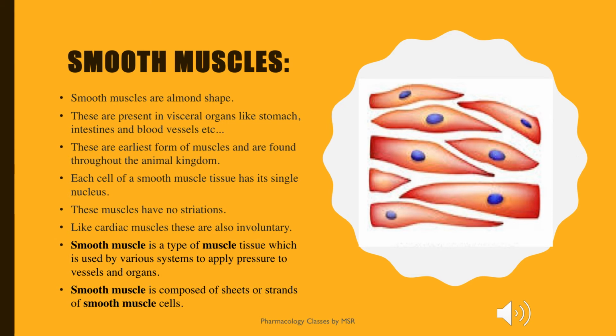Smooth muscles are almond in shape. They are usually located in the hollow organs or visceral organs like stomach, intestine, and blood vessels. These smooth muscles have a single nucleus, whereas skeletal muscles are multinucleated. Smooth muscles are not under our control, so they are called involuntary. Smooth muscles help to create pressure in various organs where they are lining. They are composed of sheets or strands of smooth muscle cells, and they don't have any striations.